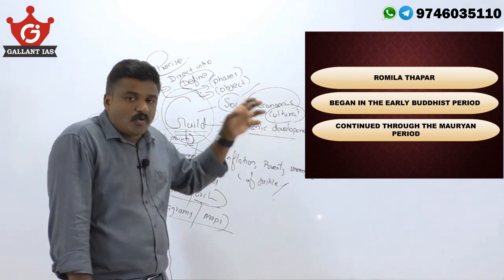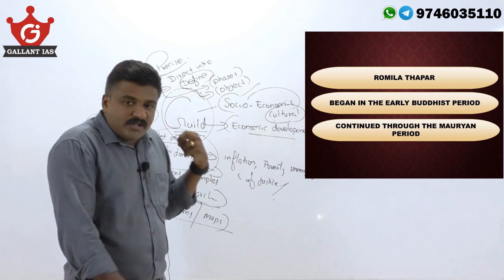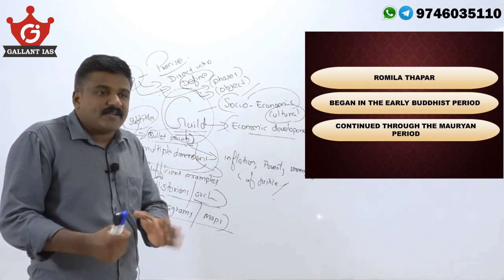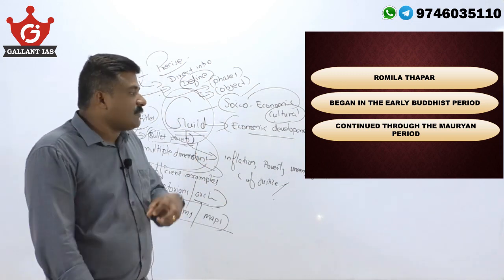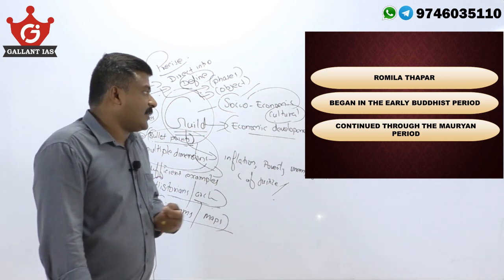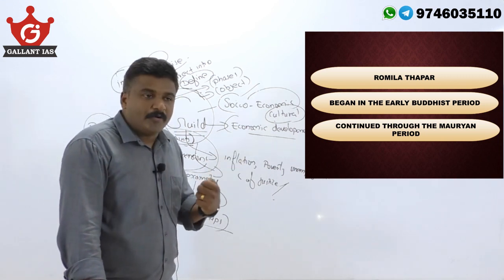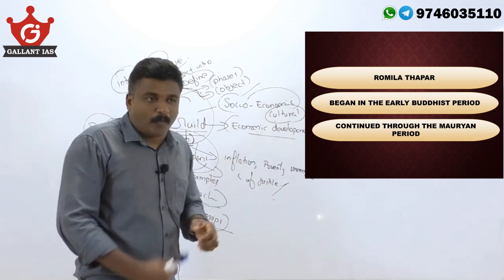So here, according to Romila Thapar, this guild system had different phases in ancient India. Guild system began in the early Buddhist era. It continued through the Mauryan era and lasted till the post-Mauryan era.